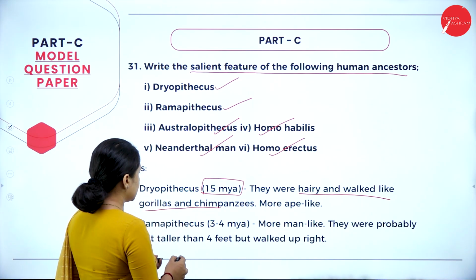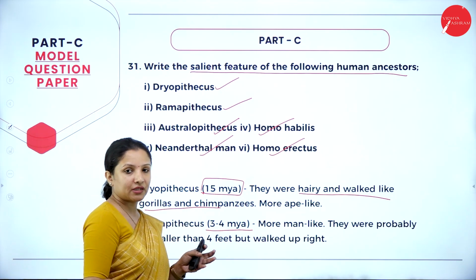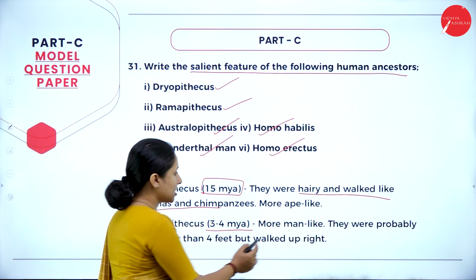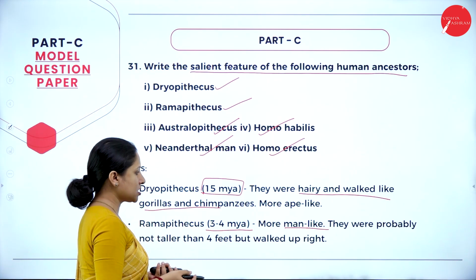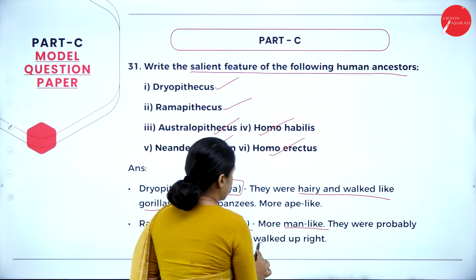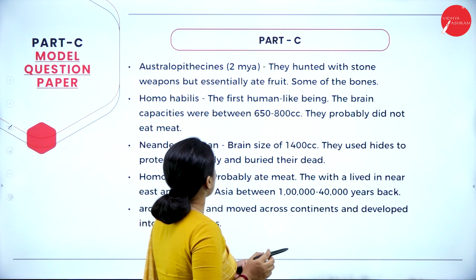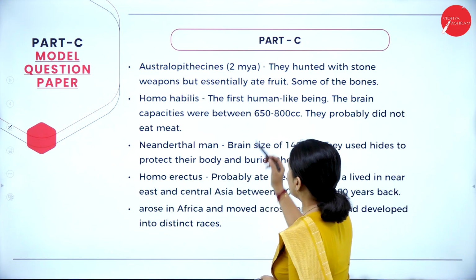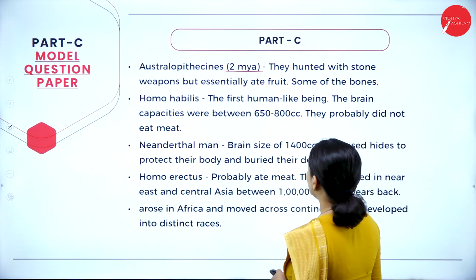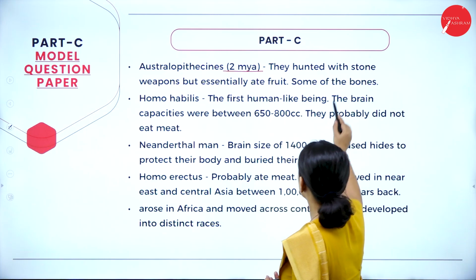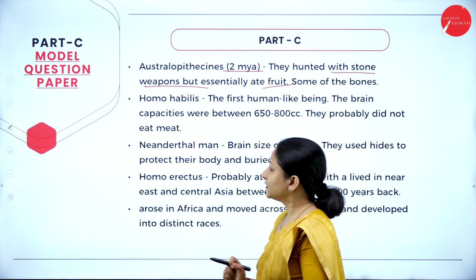So Ramapithecus, it lived 3 to 4 million years ago, and Ramapithecus were more man-like, and they were probably not taller than 4 feet, but they walked upright. So therefore, they looked almost like a man, that is Ramapithecus. Next, Australopithecus, they lived around 2 million years ago, and they hunted with stone weapons. But though they hunted with stone weapons, the major staple was fruits.